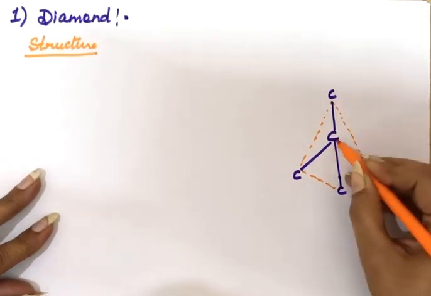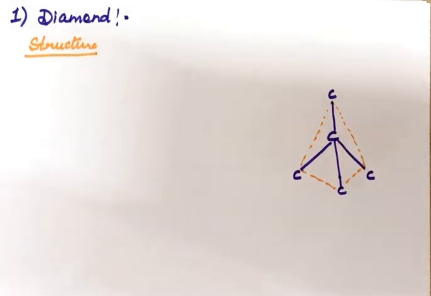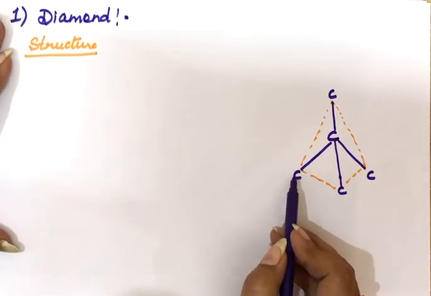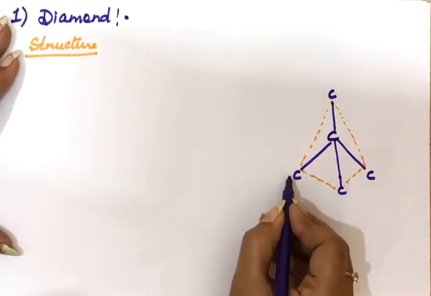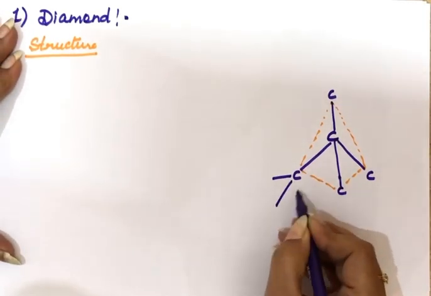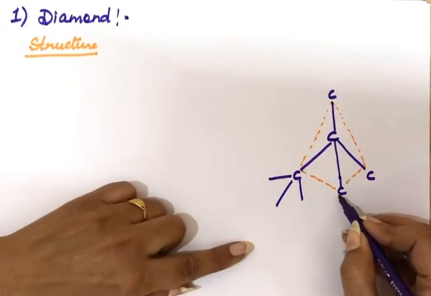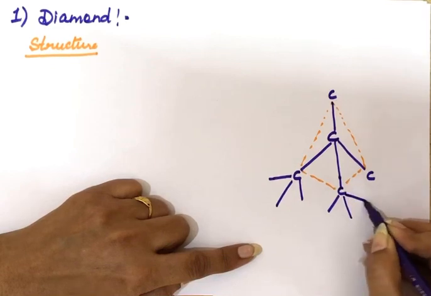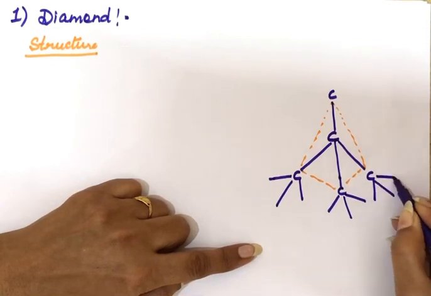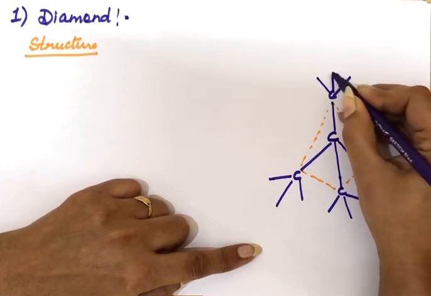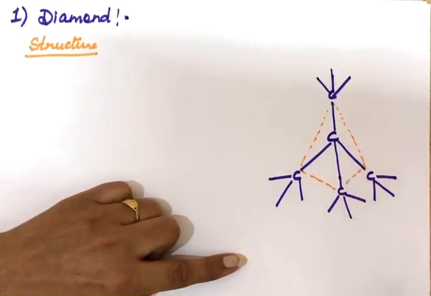So in this way, this carbon atom will be stable, but these carbon atoms now also want to have stability. So this carbon has combined with one carbon, this one further will combine with 3 more carbon atoms again in a tetrahedral way. Similarly, this will combine with 3 more carbon atoms. This one will also combine with 3 more, and even this one is combining with 3 more carbon atoms in a tetrahedral way. And in this way, they are completing their structure.